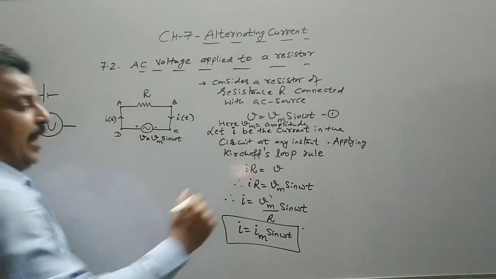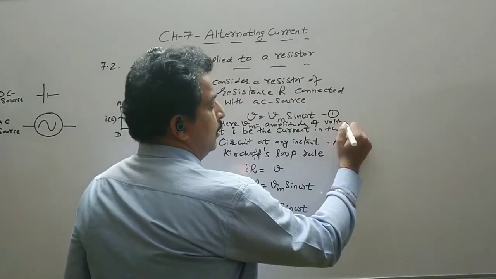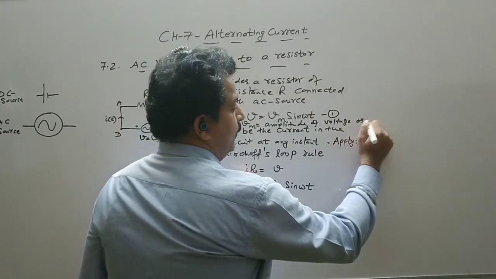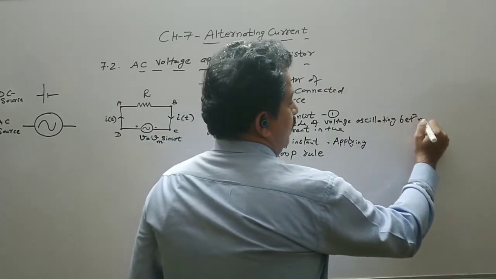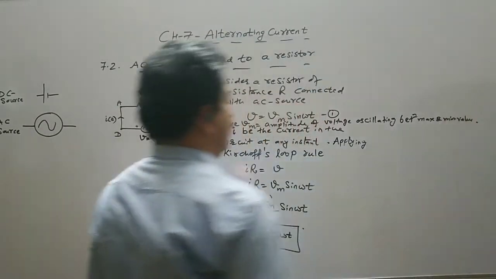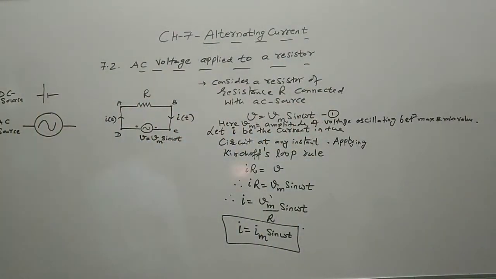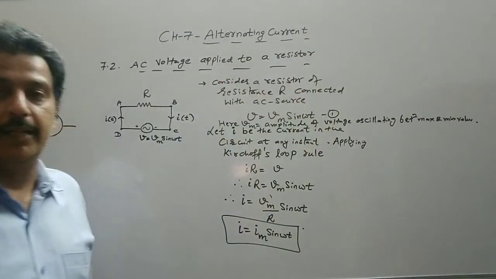Here Vm is the amplitude of voltage oscillating between the maximum and the minimum value, or sometimes we call it an oscillating potential difference also. So you can write it is the amplitude of oscillating potential difference.